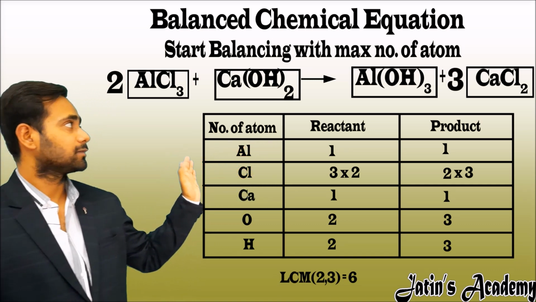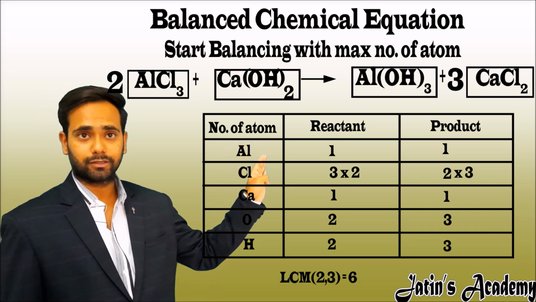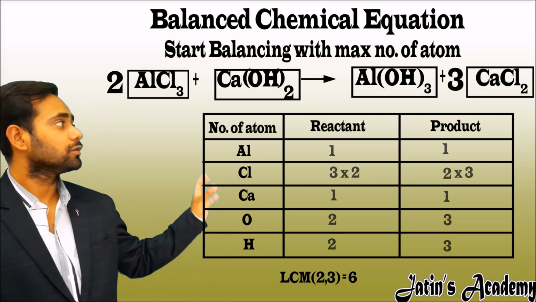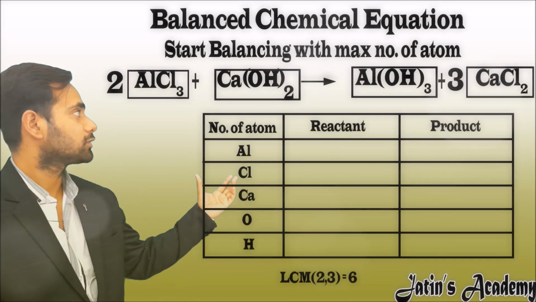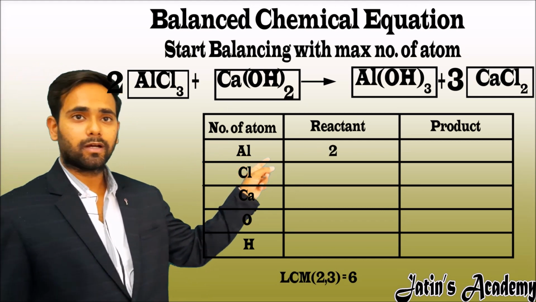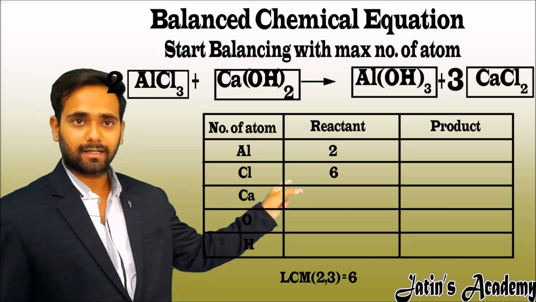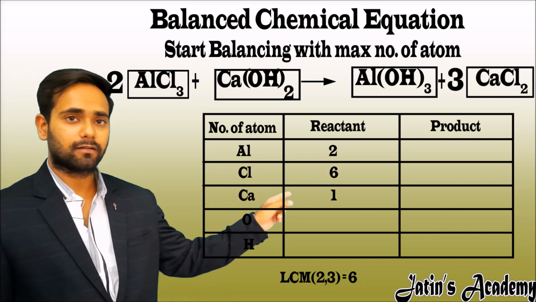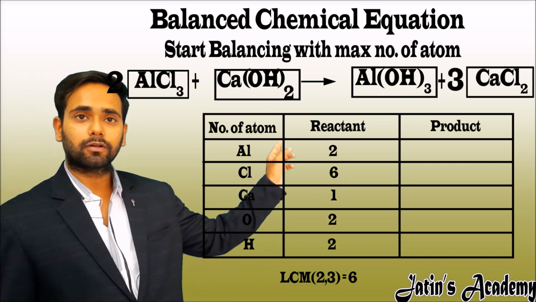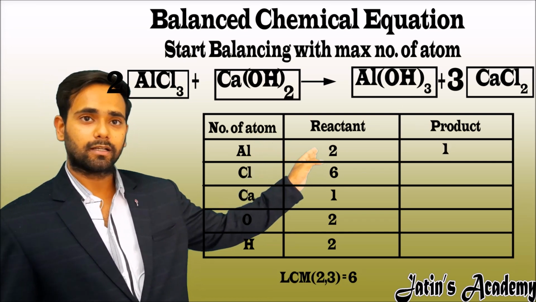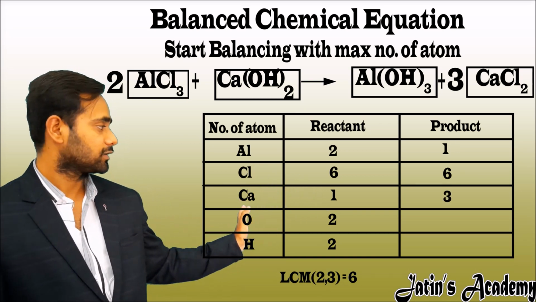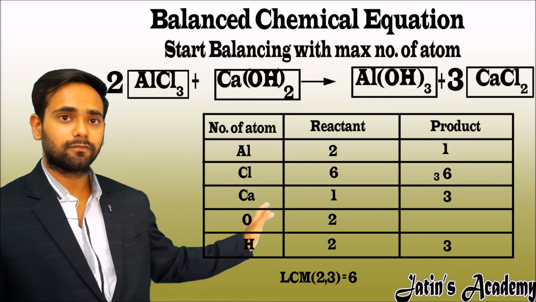Now the number of atoms on the reactant side and product side has changed. Now we have to make another table and fill it with the new number of atoms. Now count the number of atoms. Here on the reactant side aluminum is of 2 atoms, chlorine is of 6 atoms, calcium is of 1 atom, hydrogen is of 2 atoms, oxygen is of 2 atoms. On the product side aluminum is of 1 atom, chlorine is of 6 atoms, calcium is of 3 atoms, hydrogen is of 3 atoms and oxygen is of 3 atoms.